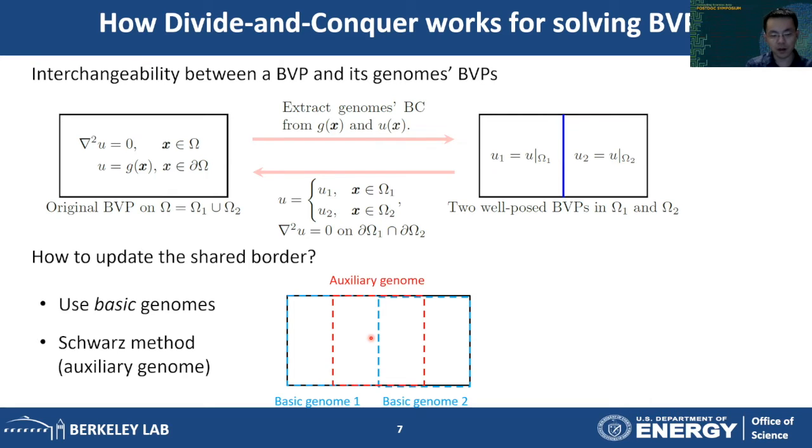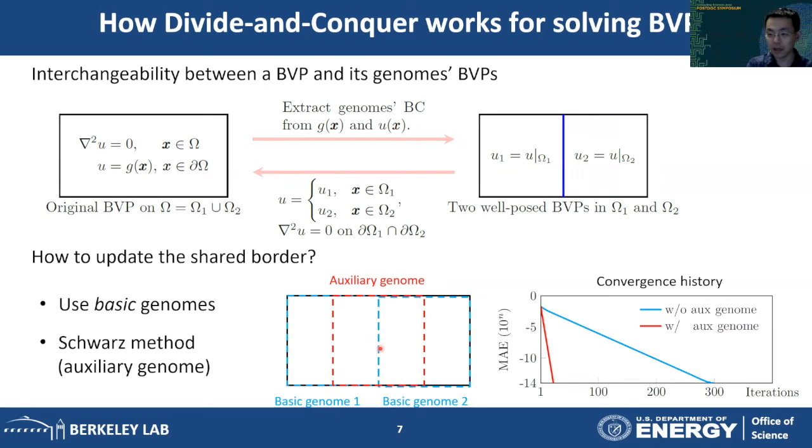And the second approach is called Schwarz method. It's going to introduce an auxiliary domain. So it starts the same as using the basic domains. We get a solution of those two small blue domains, but we use their solution to update the boundary condition of the auxiliary domain. Then we solve the PDE again in this auxiliary domain to get the solution on this shared border. We can do this iteratively, and it's also going to converge to the exact solution. The benefit of Schwarz method is that it can significantly speed up the convergence. Now, for this particular example, we see that using the auxiliary domain can reduce the number of iterations to convergence by 1 order of magnitude.